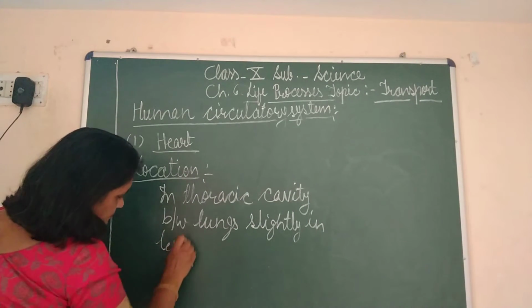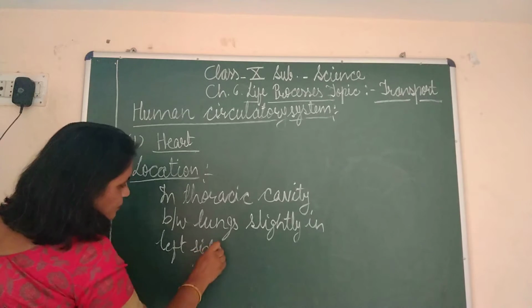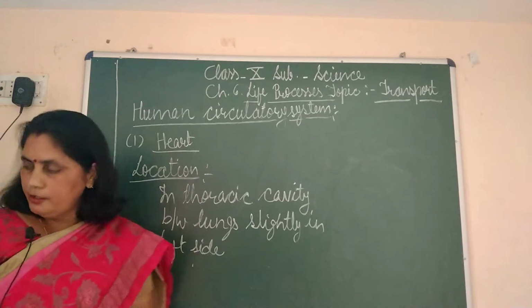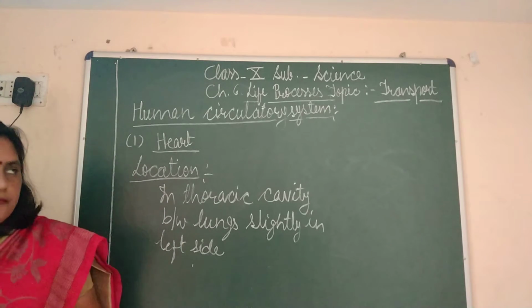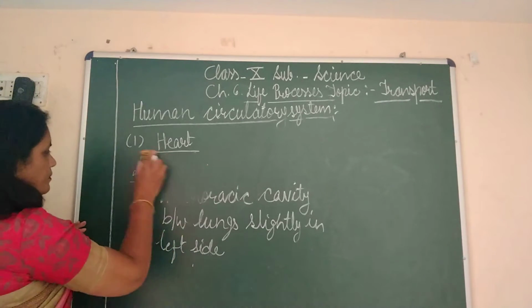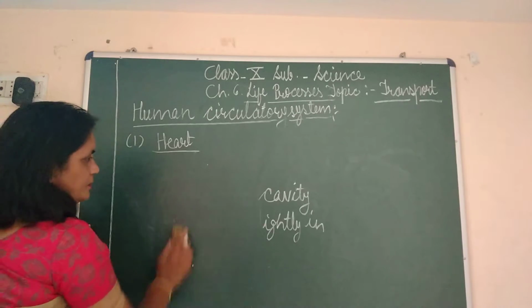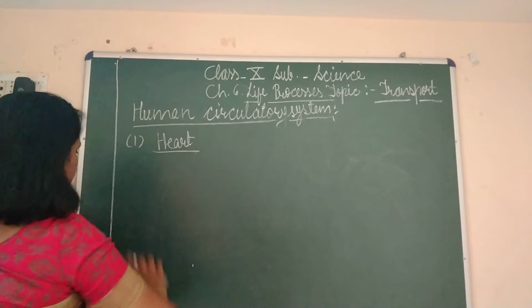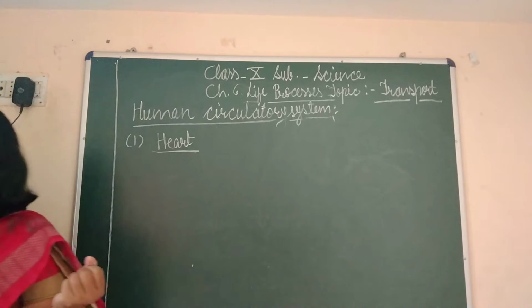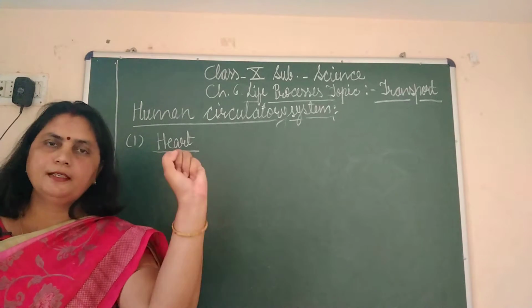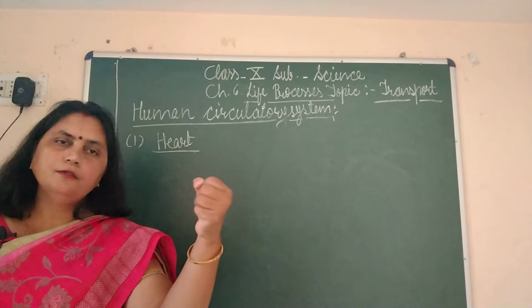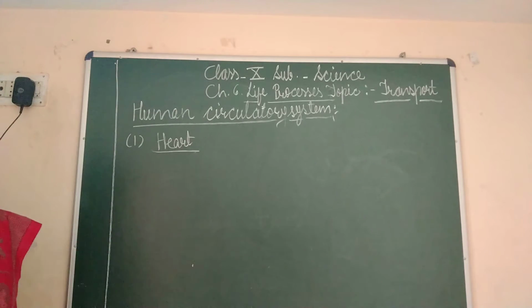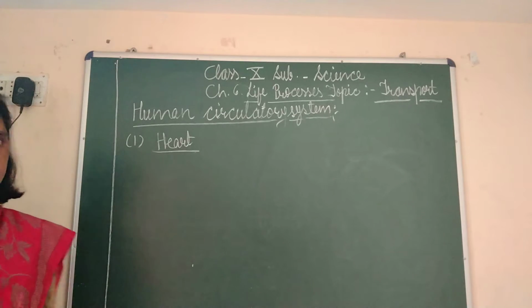That means it is closer to your left lung. Got it? So this is the location of the heart. Heart is approximately of a fist size. This is your fist. So the heart is about fist size, and it is located in the thoracic cavity between two lungs, slightly on the left side.